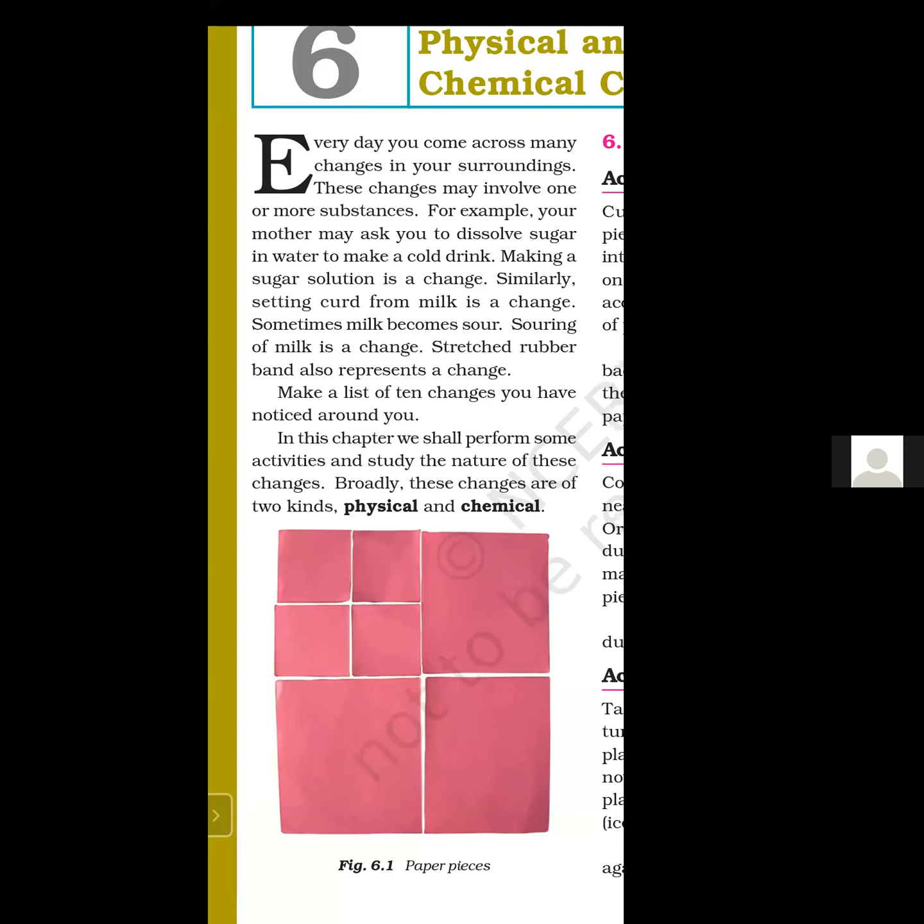So in this chapter, we shall discuss two types of changes, physical and chemical changes. So when only shape and size change, that change is a physical change. Okay, like stretching of a rubber band, tearing of paper, crushing of a can. When you drink your fruity or your cold drink, you crush the can. That crushing is also a change in its shape, and only a change in shape is a physical change. Now the second type of changes we notice in our surroundings are chemical changes.